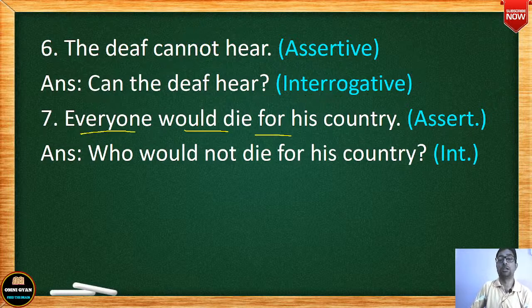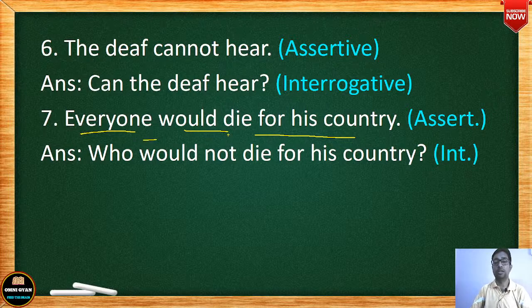Everyone would die for his country. There is no negative word here. कि यहाँ पे पूछा जा रहा है कि everyone would die for his country, and you are asking the expression is what? You are changing this into interrogative. What is the expression? Who would not die for his country? कौन अपने देश के लिए मरना नहीं चाहेगा? Who would not die for his country? That means everyone would die for his country. So there is no negative word here, but you have to put one negative word here.